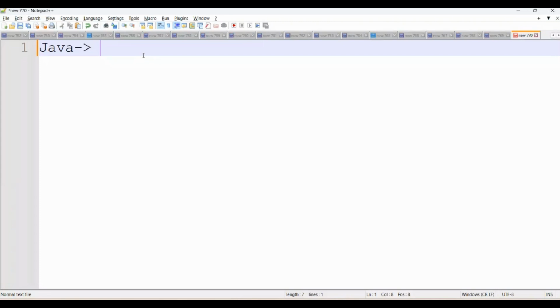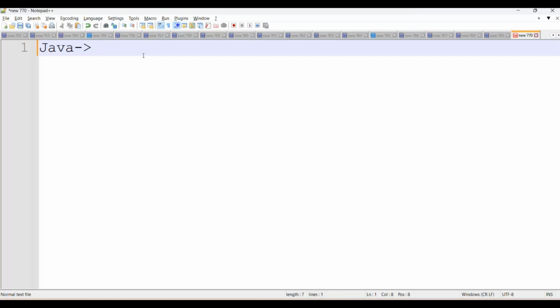Java came in 1991 by James Gosling. In the Sun Microsystems organization, they developed Java, and the initial name they gave was Oak, but later in 1995, James realized Oak is already a registered trademark of Oak Technology. That's why they renamed Oak as Java in 1995.